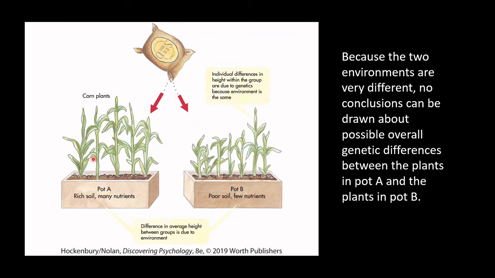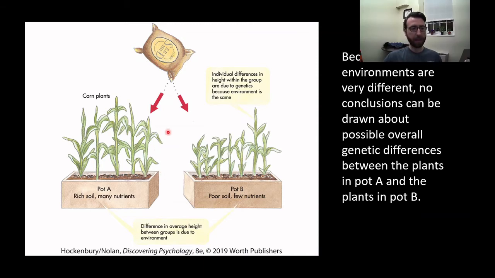Let's say we see here that the corn plants in pot A grow a bit taller than the corn plants in pot B. That's because we have rich soil full of nutrients over here in pot A, and in pot B we have poor rocky soil that is not very friendly to life. Because the two environments are very different, no conclusions can be drawn about the overall genetic differences between the plants in pot A and the plants in pot B. It's not a fair comparison to say this plant right here should be compared to this plant right here as a measure of which is the superior seed.